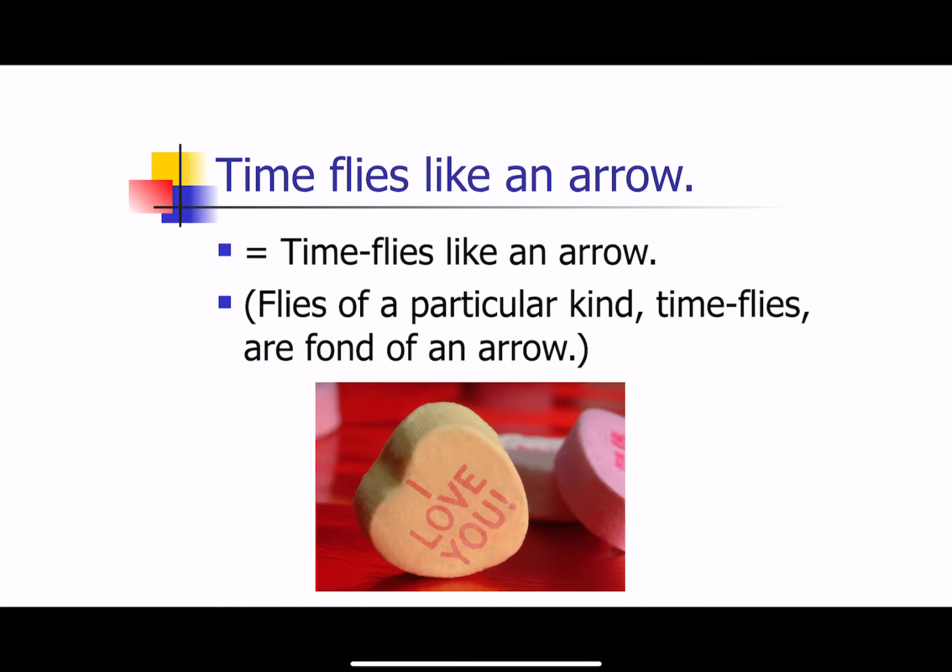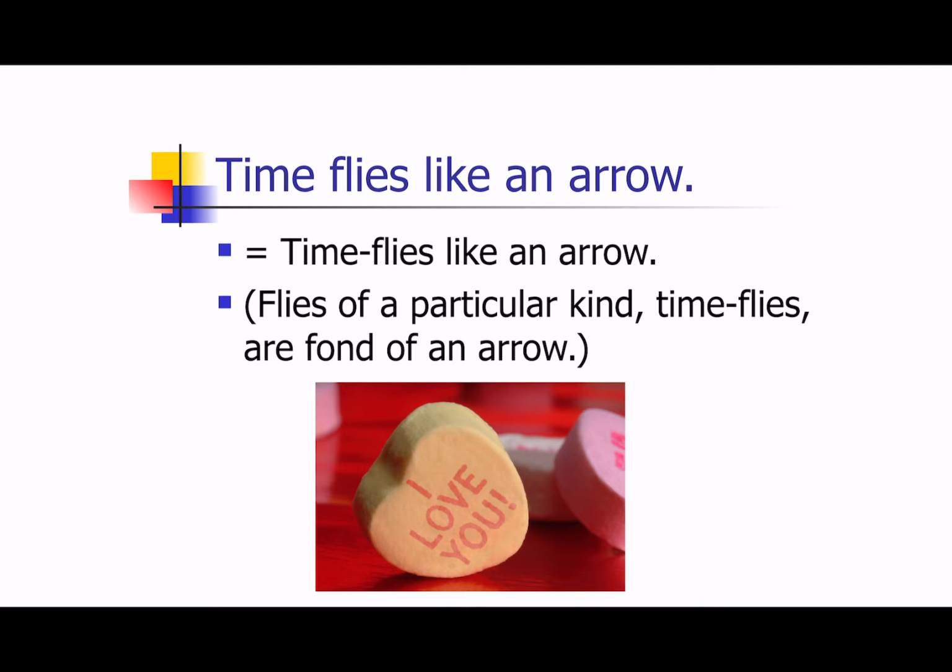And then finally, we can change like to a verb. Time flies like an arrow. And what we mean is time flies, and also we're taking time here as an adjective. So time flies: a particular kind of fly likes arrows.